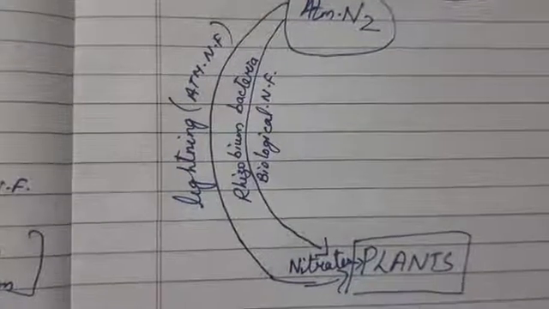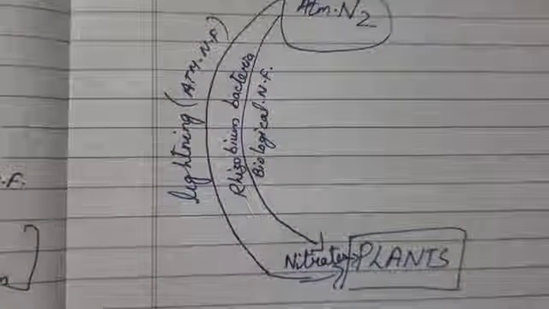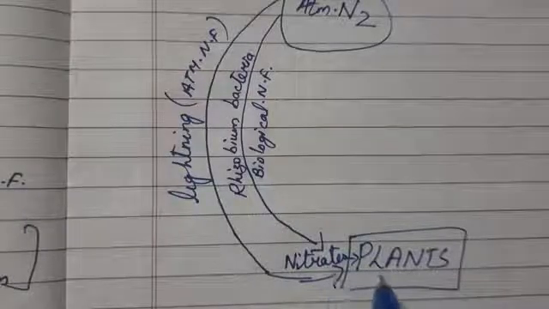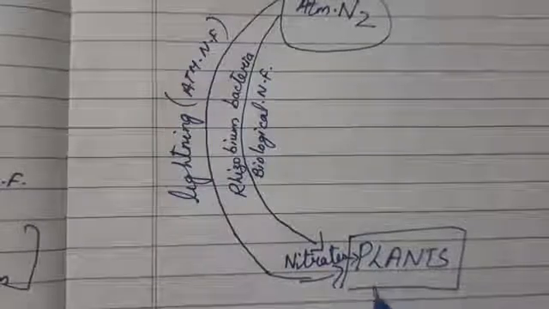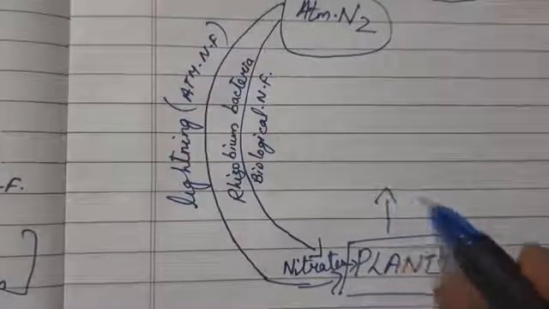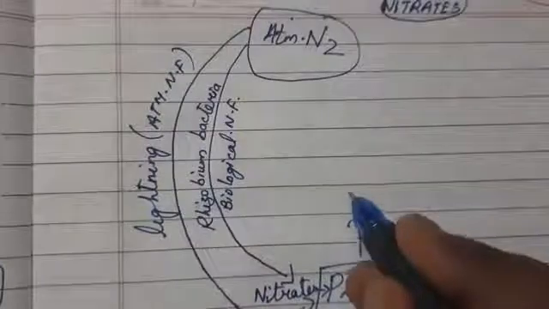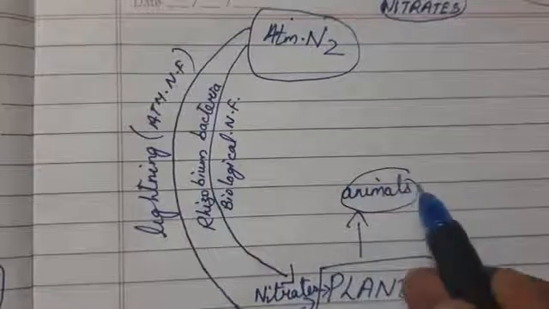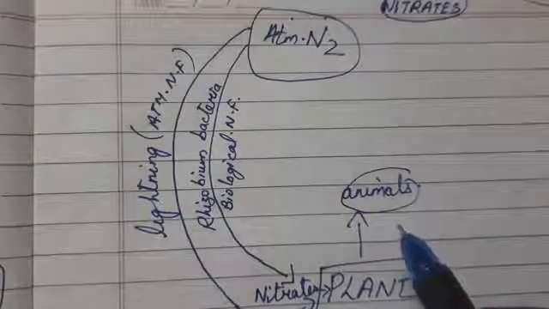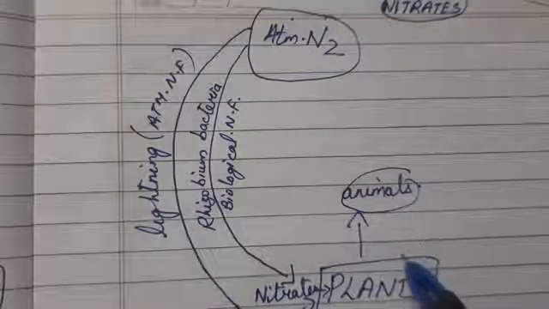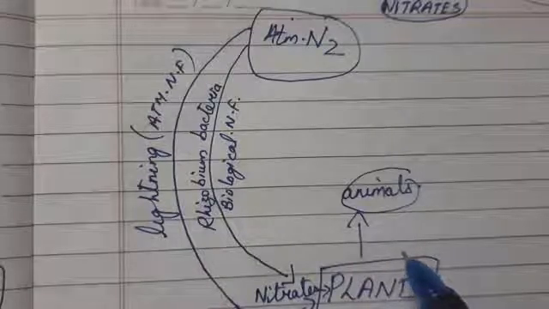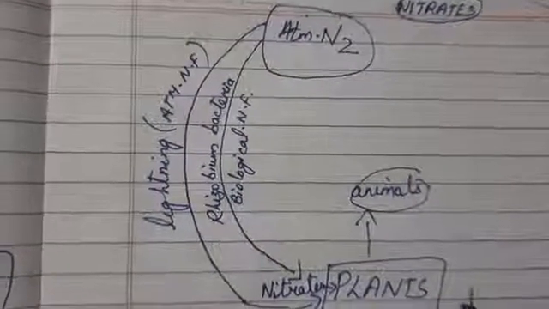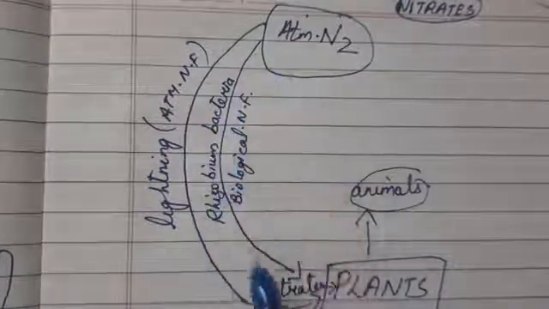Now, as you all know, children, these nitrates are present in the plants in the form of proteins, as every organism has proteins. Now what happens, as you all know, in the food chain, when the plants are eaten by the animals, it is transferred to the animals. And then when the plants and the animals die and decay, it again goes back to the soil. So till here this was the first procedure, nitrogen fixation.